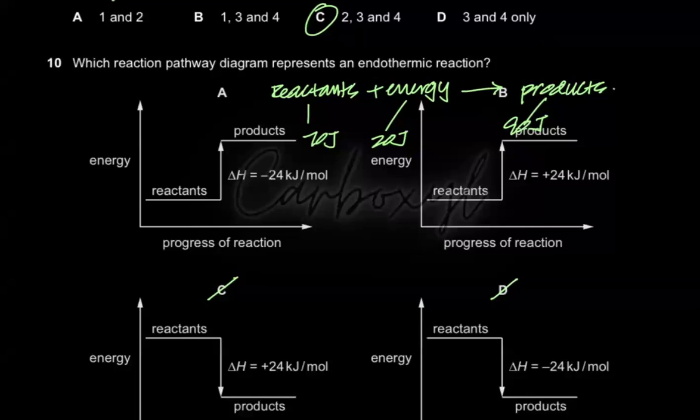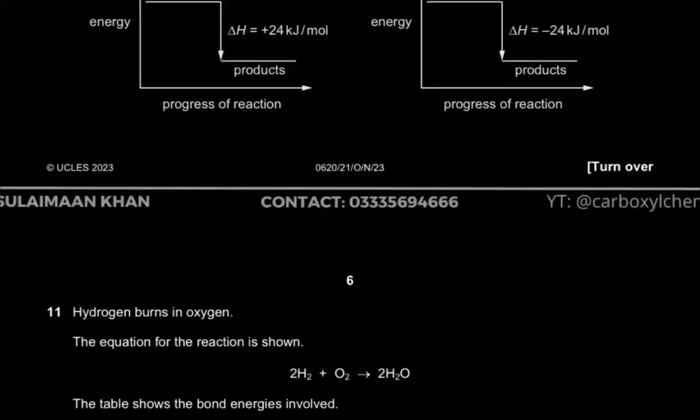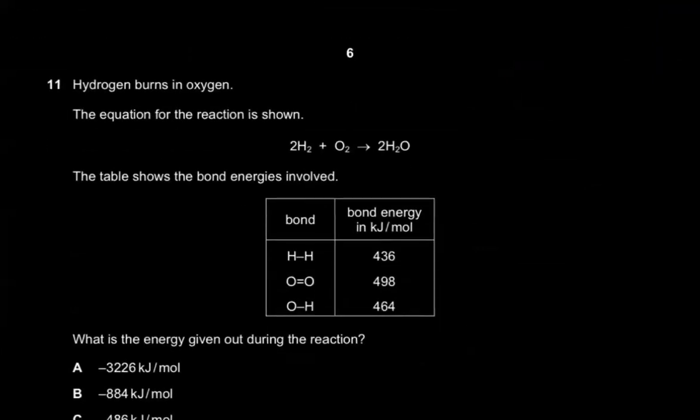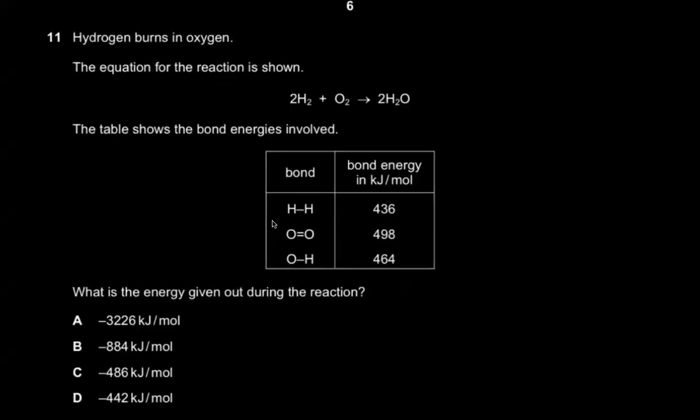And the enthalpy change for endothermic reactions is always going to be positive. So it's not negative 24 kilojoules per mole, it's a positive 24 kilojoules per mole. So B should be the correct option. A is wrong because of this negative. You just need to be able to eliminate all the options, and you are bound to get 40 out of 40 in your MCQs. It's so easy. Just make sure you eliminate each and every option. Don't just select an option